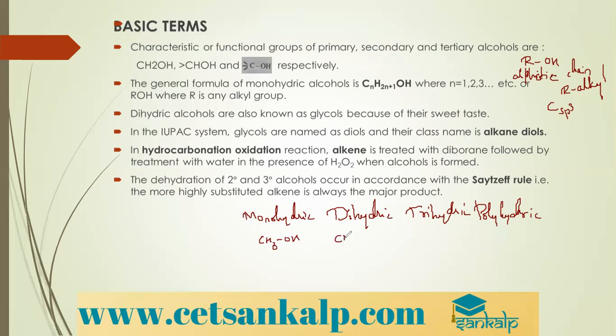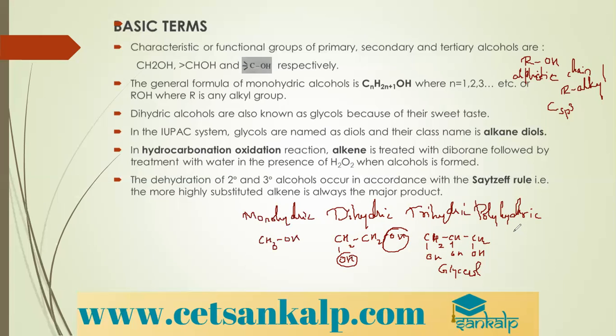Dihydric alcohol contains two OH groups. Remember, the two OH groups can never be present on the same carbon. They should always be present on different carbon atoms. They might be adjacent, or on any other carbon, but not on the same carbon, as such compounds become unstable. This is a dihydric alcohol called ethylene glycol, with two OH groups on two adjacent carbon atoms. For trihydric alcohols, an example is CH2OH, CHOH, and then CH2OH, which is commonly called glycerol.